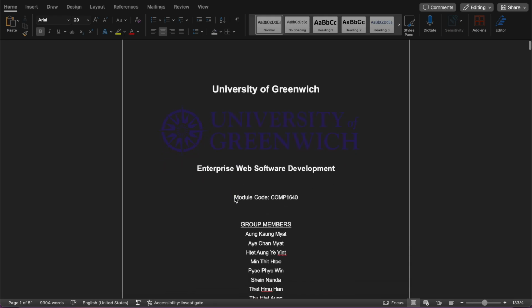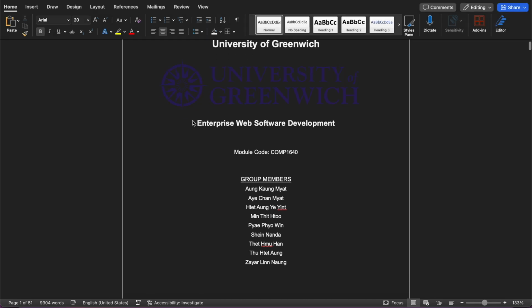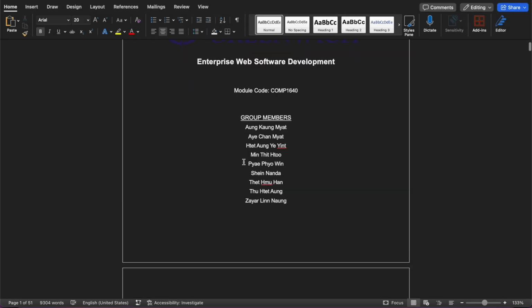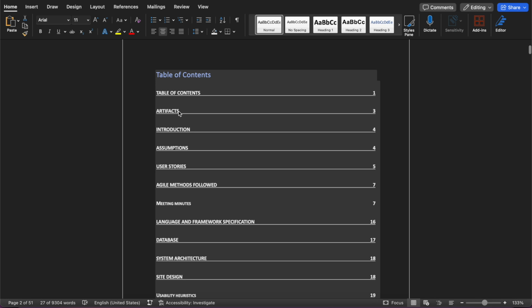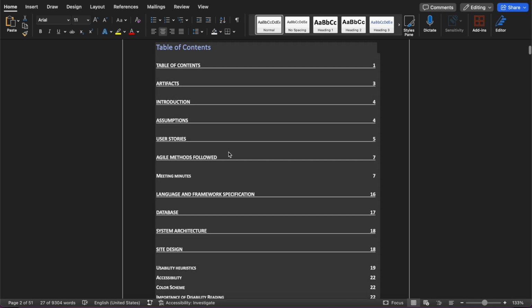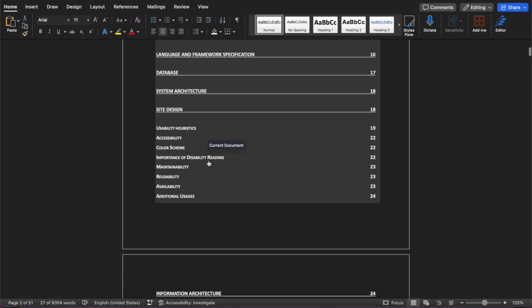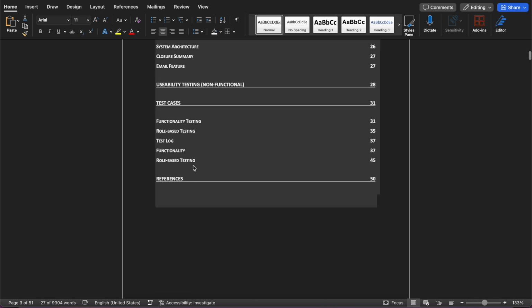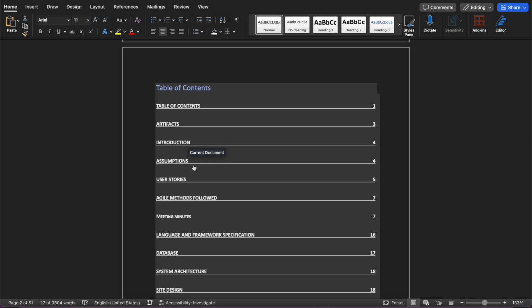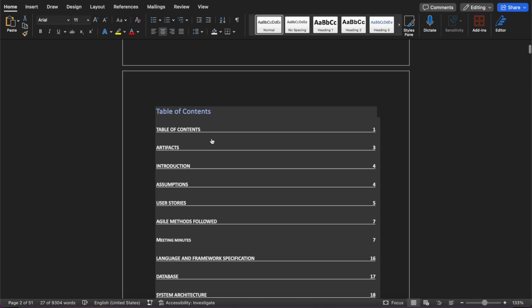For the report, as you can see here, this is our report, group 8, and the group members are listed. From the TOC you can see the artifacts and the assumptions we try to make, the user stories, and of course site designs and functionality, and lastly test cases. You can check all our proceedings here in the report. And for the artifacts, we'll also try to add the recent website that we just demonstrated, along with the credentials that you can access.